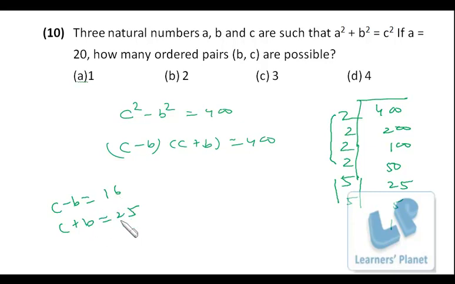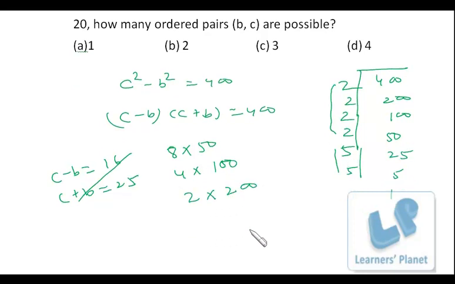So either both of them should be odd or both of them should be even, then only you'll be getting the values of C and B as non-fractions, that is natural numbers, right? So we can have the other combinations, which means at least one 2 is required in each factor. So we have 8 into 50, instead of 16 I take 8, then 4 into 100, then 2 into 200, then 40 into 10.